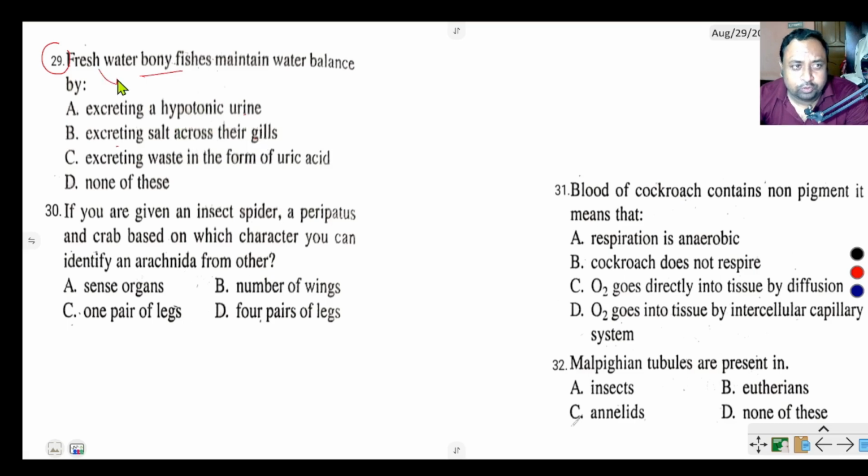Fresh water means sweet water, and sweet water is a hypotonic solution.